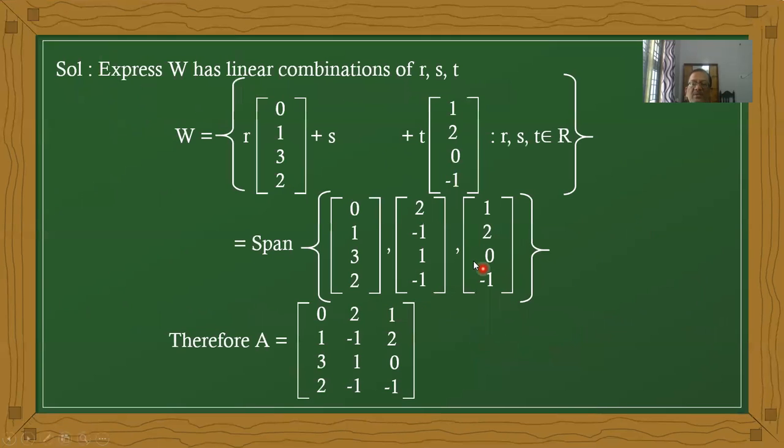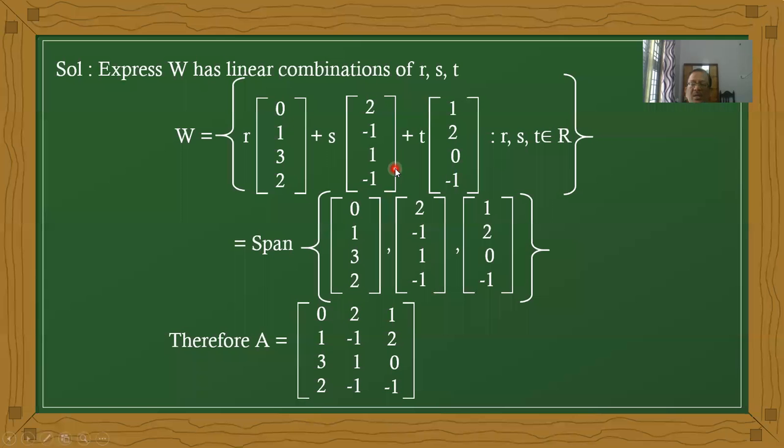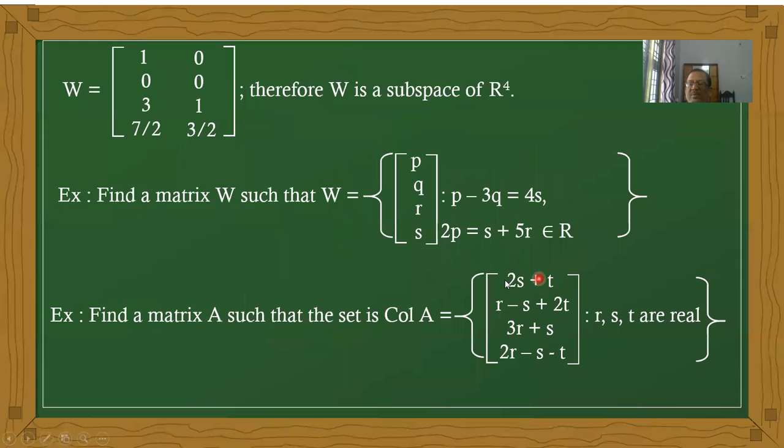Now I am checking the coefficients. The r coefficients: in the first there is no r value, that means 0, and the next coefficient is 1, then 3 and 2.